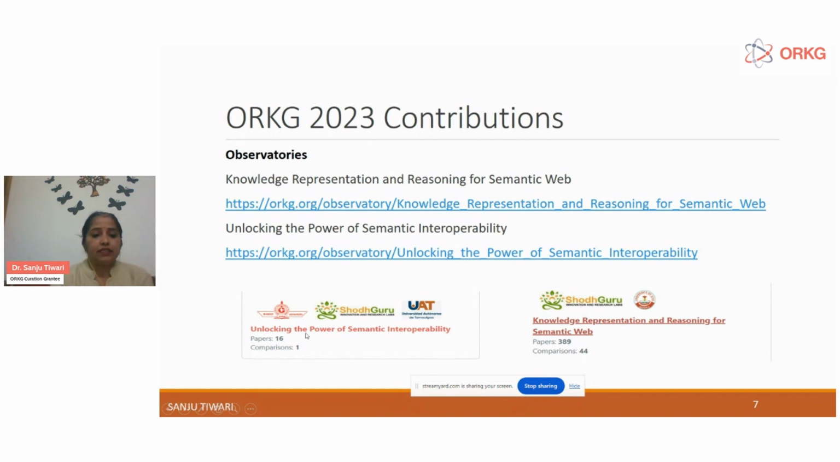The second observatory was just created 2 months ago, on unlocking the power of semantic interoperability, and it has 16 papers and one comparison, and many more are to come in this observatory.